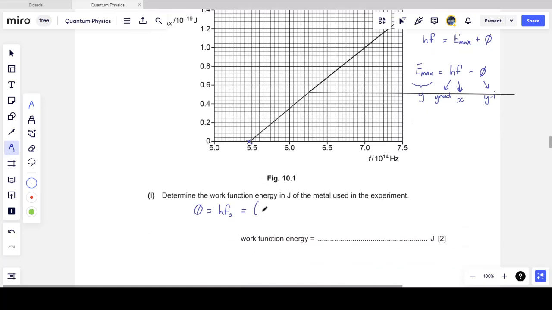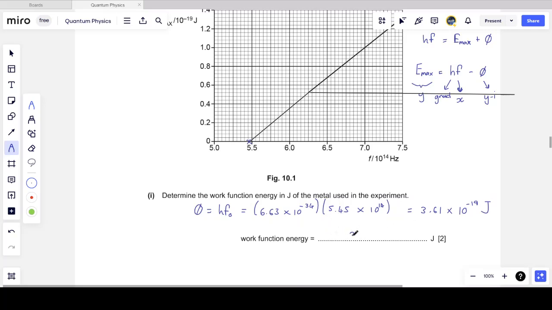So that's 6.63 times 10 to the minus 34, Planck's constant, times the threshold frequency, which I'm estimating to be about 5.45 times 10 to the 14 hertz. And the answer needs to be in joules, so I can simply write it as is. 3.61 times 10 to the minus 19 joules.